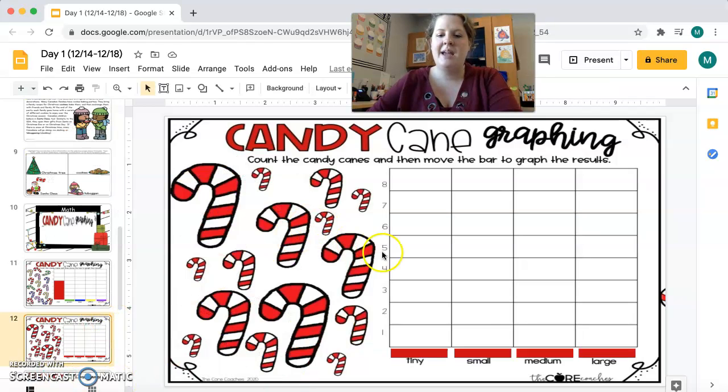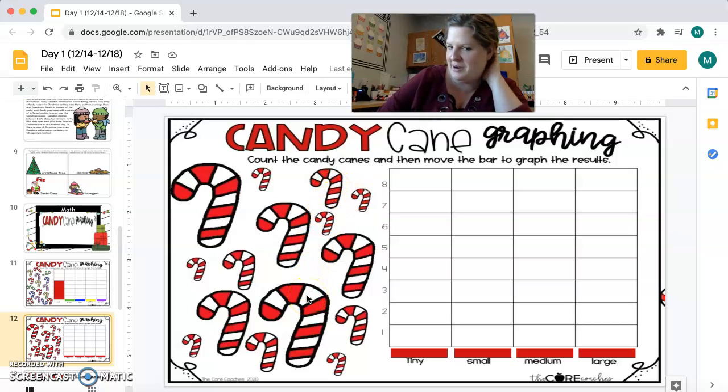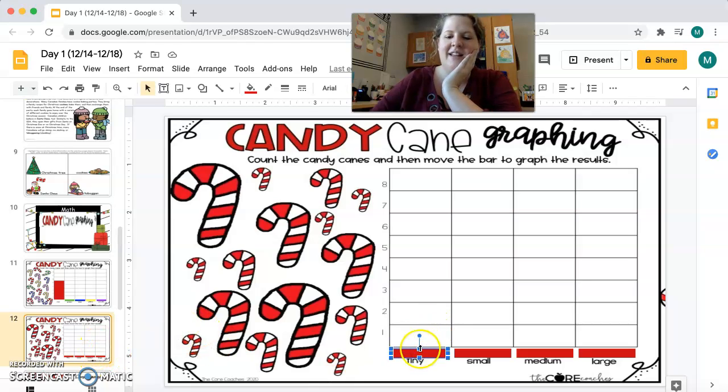All right, you're going to do the same thing now, but you're going to work on tiny, small, medium, and large. So the tiny are like super tiny. The small are a little bit bigger. The medium are a little bit bigger. And then the large are a little bit bigger, okay? So you're going to go ahead and you're going to do the same thing you did on the last one by graphing it and moving this bar right here to show how many of each.